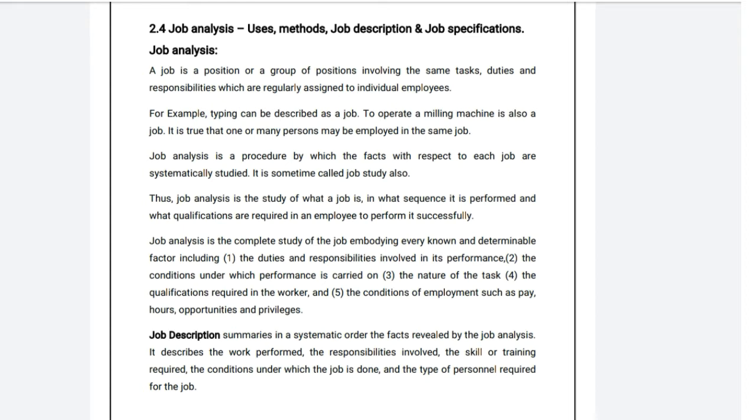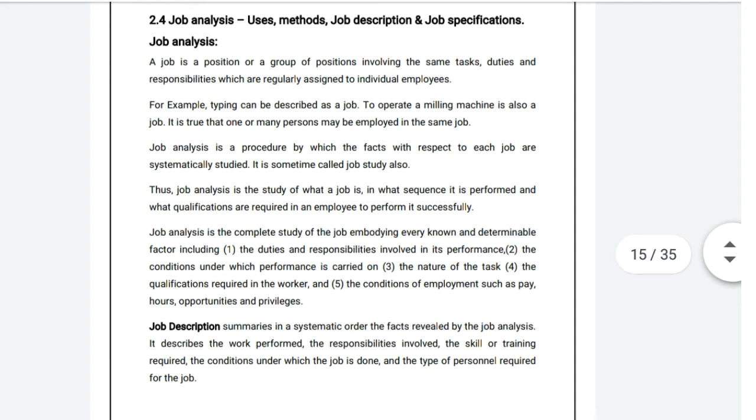While discussing the question on operative functions of HRM, we had already discussed the meaning of job analysis, as it is the process of analyzing the job, which includes two major parts, that is job description and job specification.